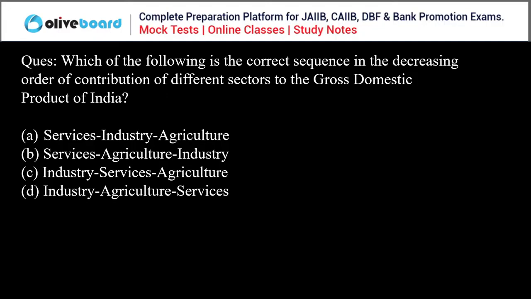Everyone, you can answer this question. Yes, so the most is services, the second is industry, and the third is agriculture. So A is the correct answer. True, A is the correct answer.